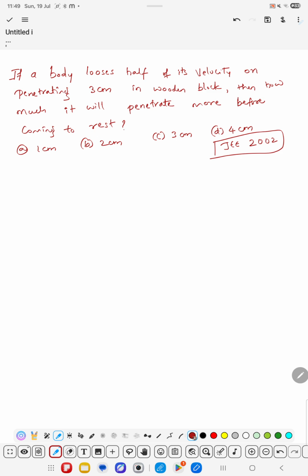So here the body loses half of its initial velocity. I will take the initial velocity as u, and the final velocity will become half of its initial velocity, after it penetrates 3 centimeters.